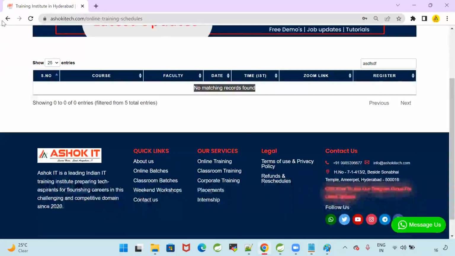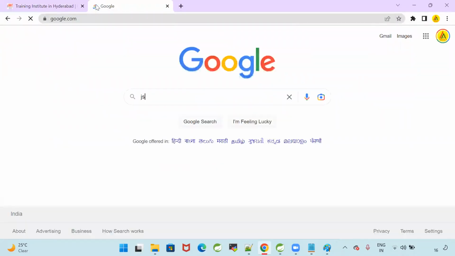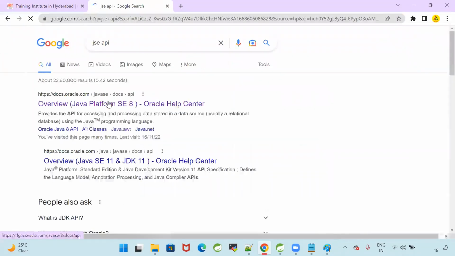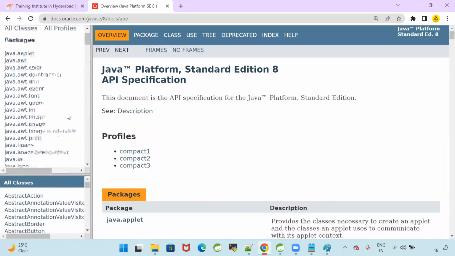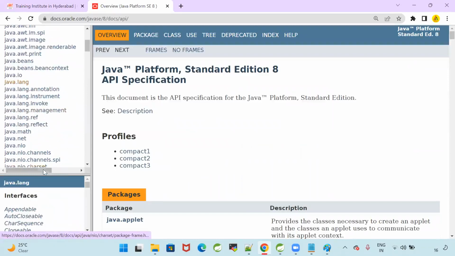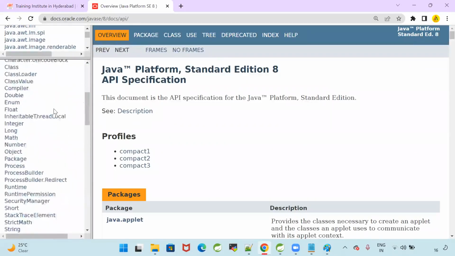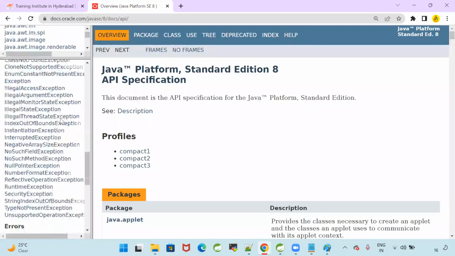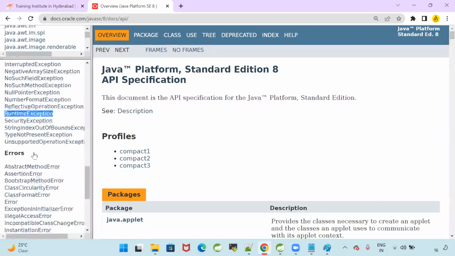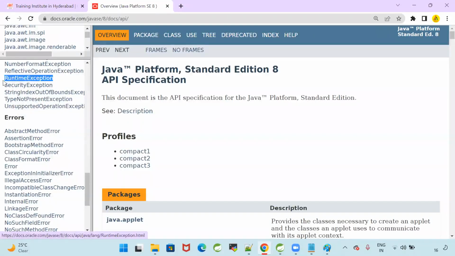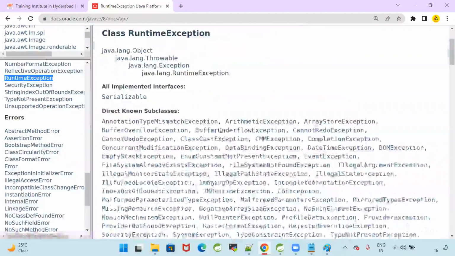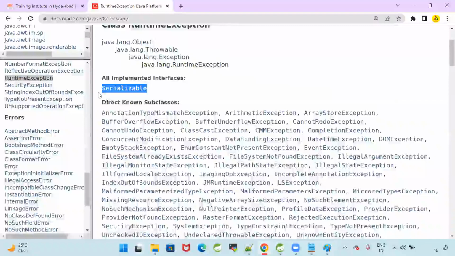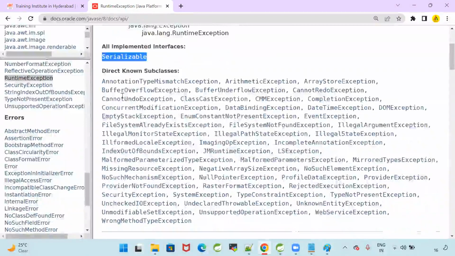Go to the JDK API, go to the package java.lang, go to exceptions. Can you see? RuntimeException. Open this.